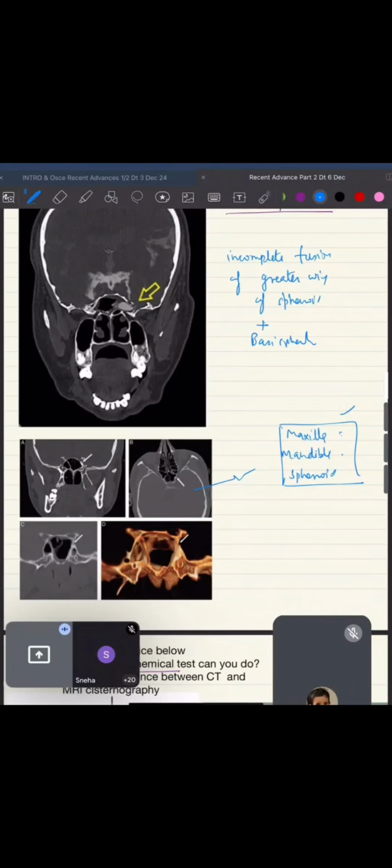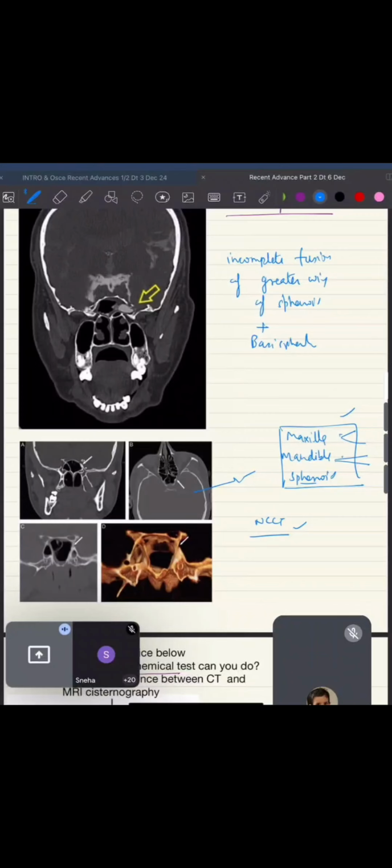It is asked: types of maxillectomy, cuts of total and medial maxillectomy, and the second question is what is the choice of reconstructive flap for maxillectomy. Same questions for the mandible: types and classifications of mandibulectomy, and the choice of flap. And for sphenoid, in NCCT PNS half the questions are from the sphenoid region only. So for your NCCT PNS, I know you will be familiar with it, but please go through the pictorial article I sent. It is 120 pages, but believe me, if you go by the images it won't take 20 minutes, and it covers everything about the sphenoid and the important NCCT PNS. Please read it, it's important.